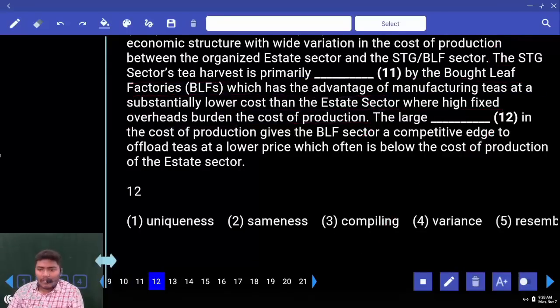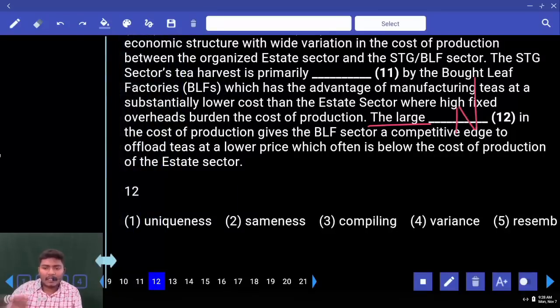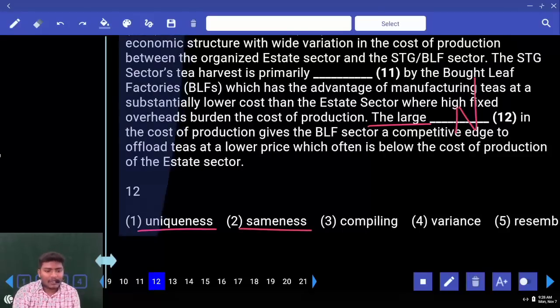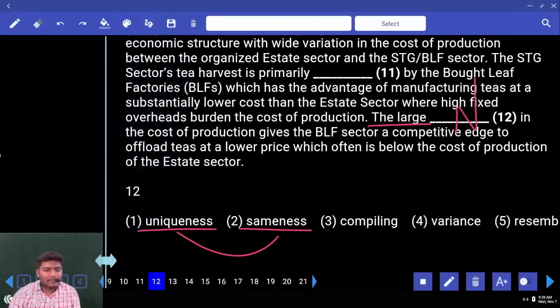Next 14. The large dash in the cost of production. The is given, large is given. What is missing again? Noun. The dash in the cost of production. Unique meaning. Uniqueness. One is single, another one is similarity. Sameness, uniqueness. Synonyms.